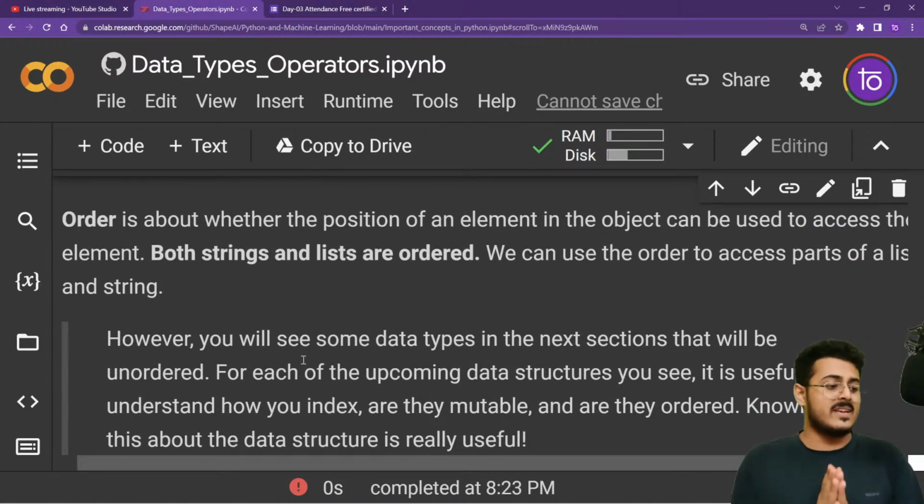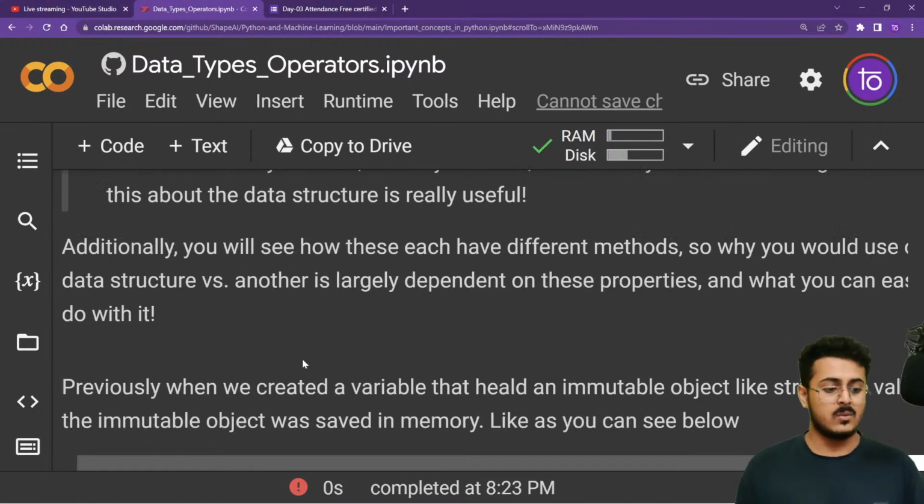As for order, we have already studied it in our previous class, so we will not be repeating it once again.